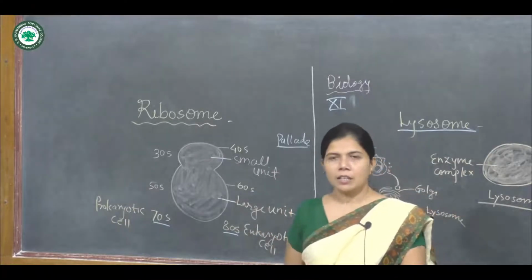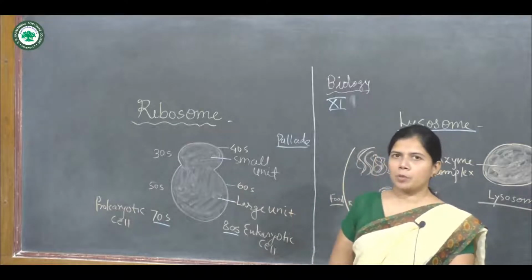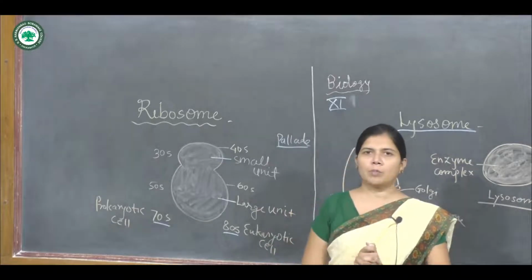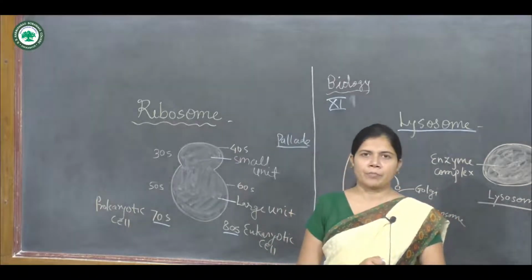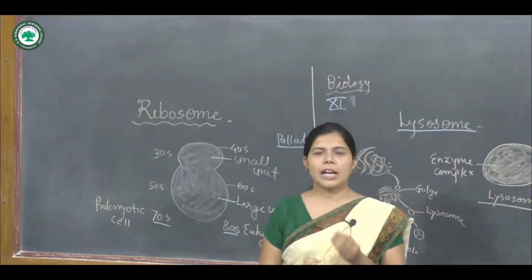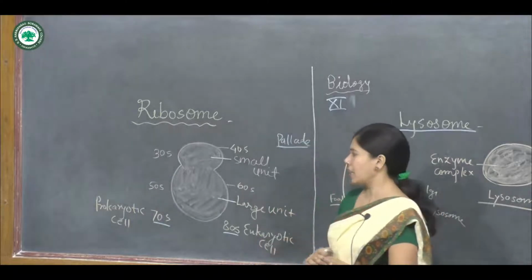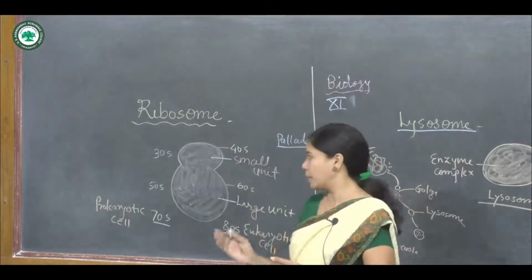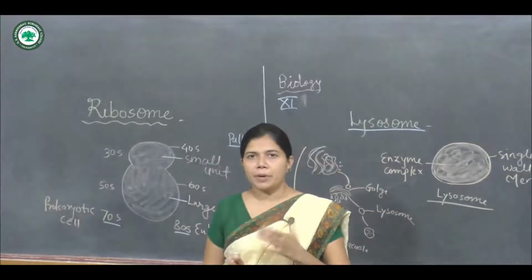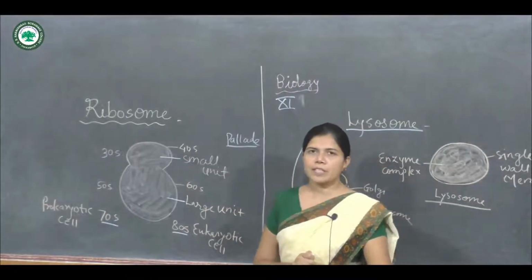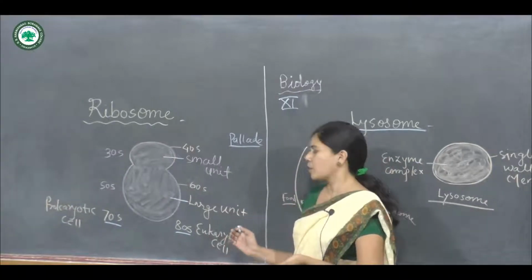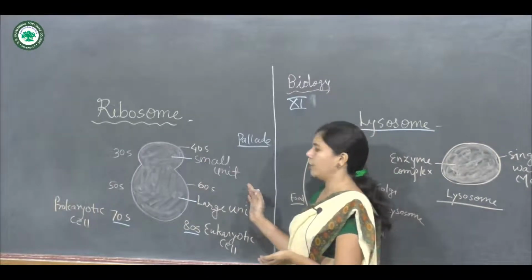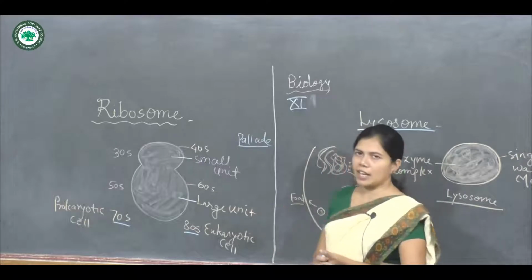In the eukaryotic cell, there is the 80S type of ribosome, and in the prokaryotic cell there is the 70S type of ribosome. Both ribosomes are similar in structure, but they have a large unit and a small unit. The 70S type of ribosome has a 30S small unit and a 50S larger unit. In the eukaryotic cell, it is the 80S type, where the small unit is 40S and the large unit is 60S.